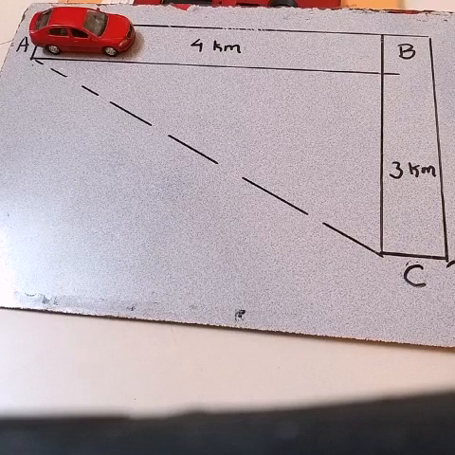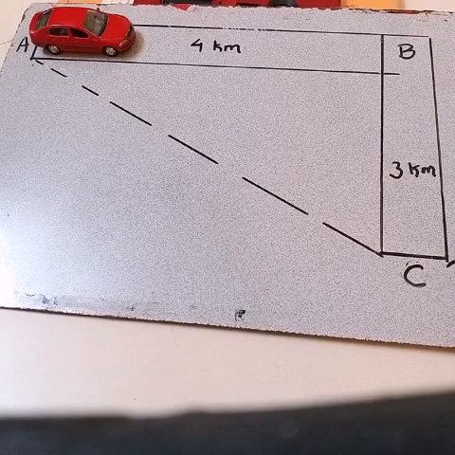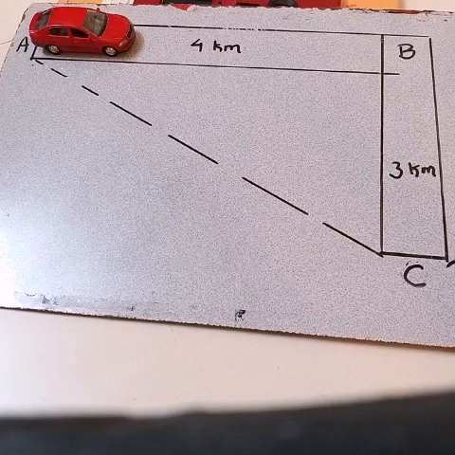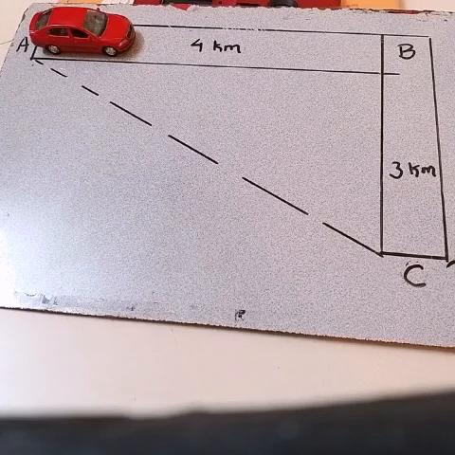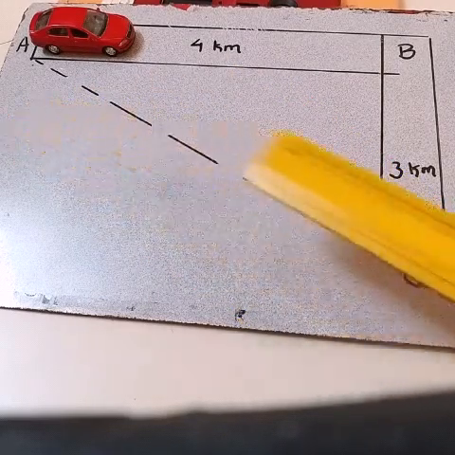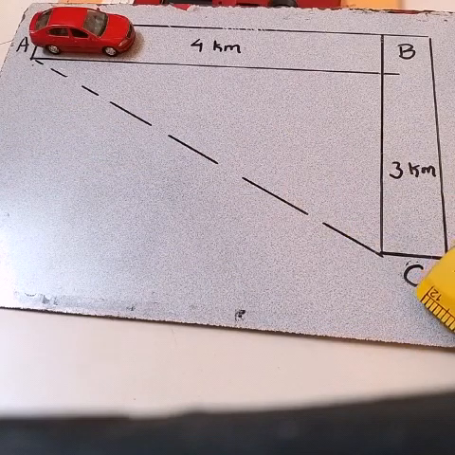But if someone asks me what is the displacement of the car, for displacement I have to find the shortest distance between the initial position and final position. Now you can see carefully which is the initial position. Point A is the initial position, point C is the final position.